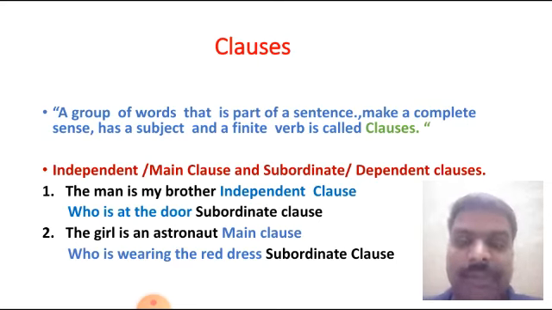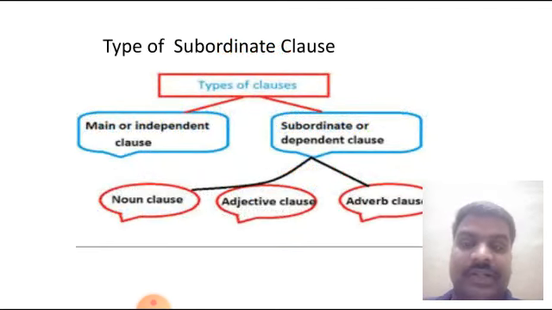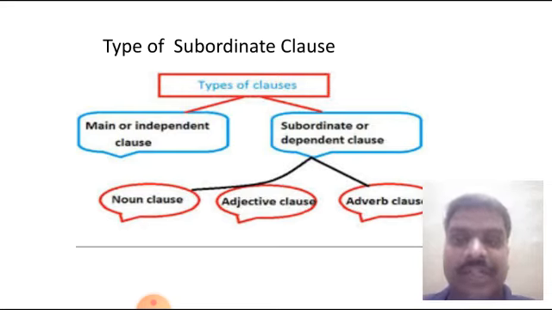Because to gain the meaning of this statement, you have to depend upon the previous statement, and that's why it is called subordinate or dependent clause. So friends, you understood this concept, what is meant by subordinate or dependent clause, subordinate and main clause. Okay friends, this subordinate clause is also divided into three different types.